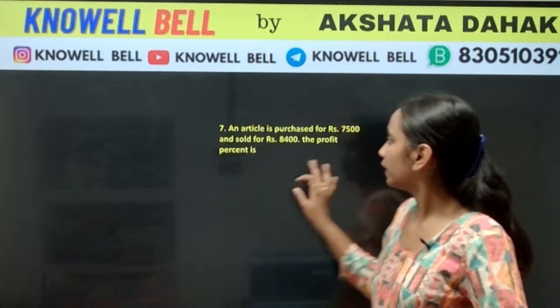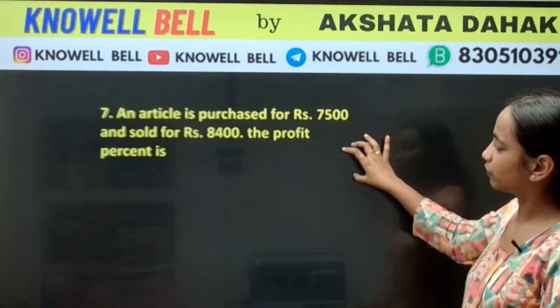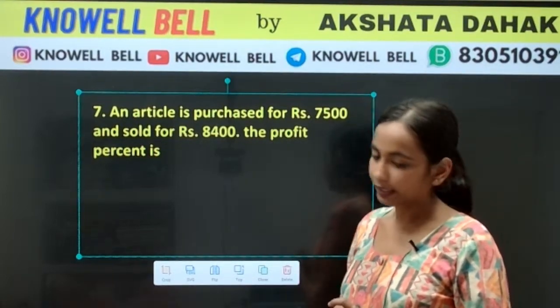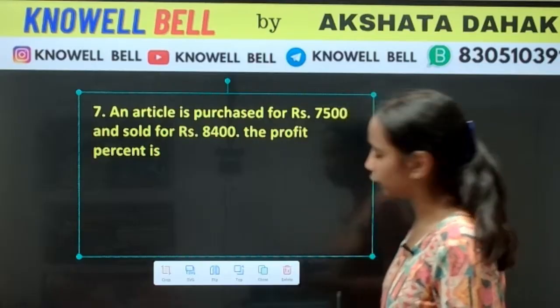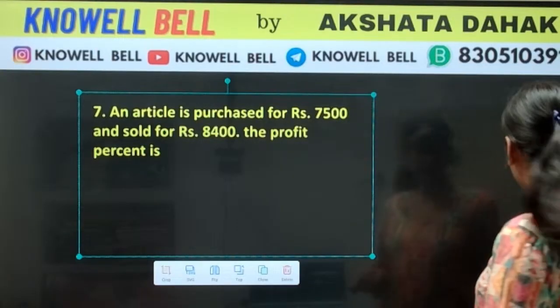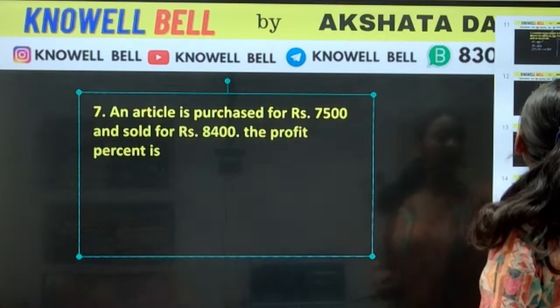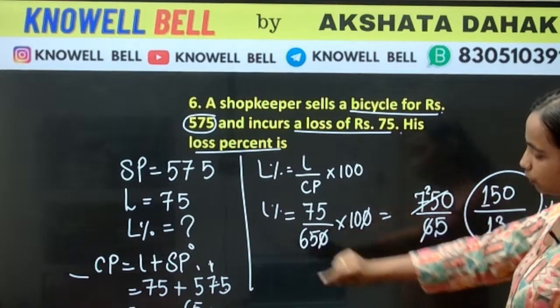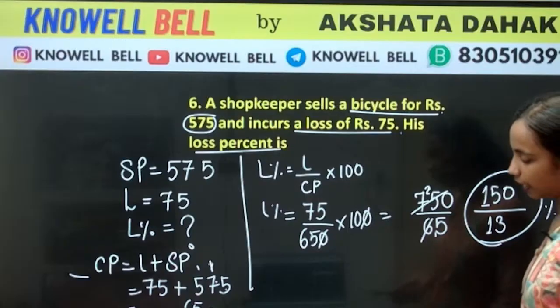The next question, everyone. An article was purchased for rupees 7,500 and it was sold for rupees 8,400. Find out the value of profit percent. Rudraksh got 10% as the answer in the previous question. How did 10% come? Add both of them.